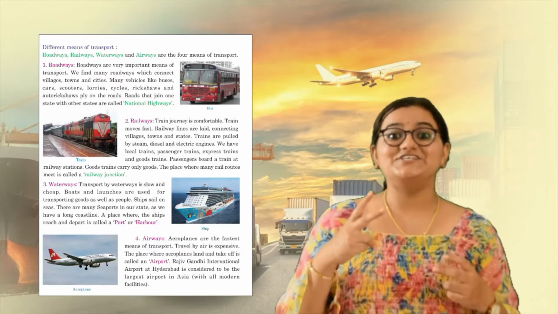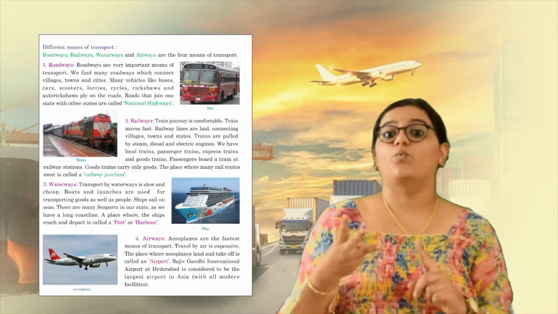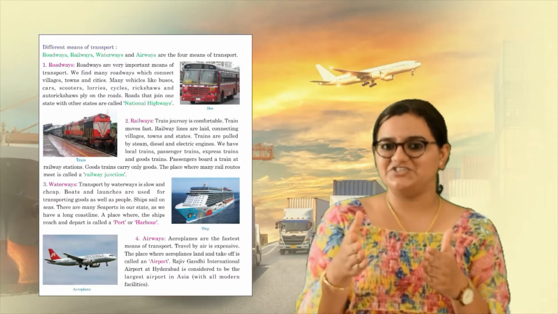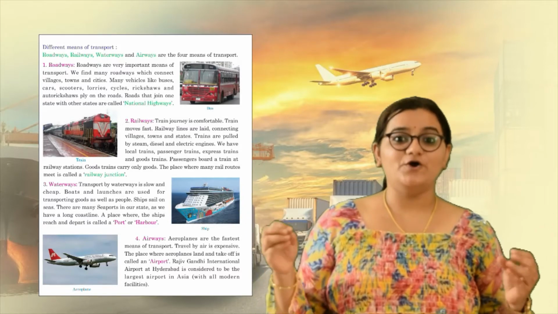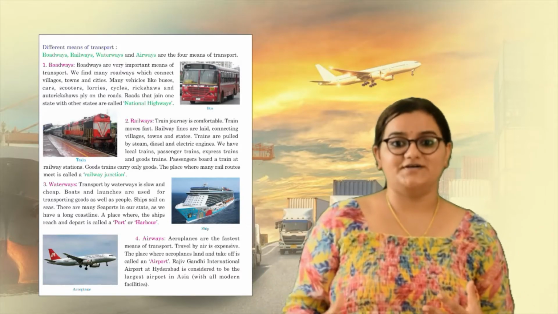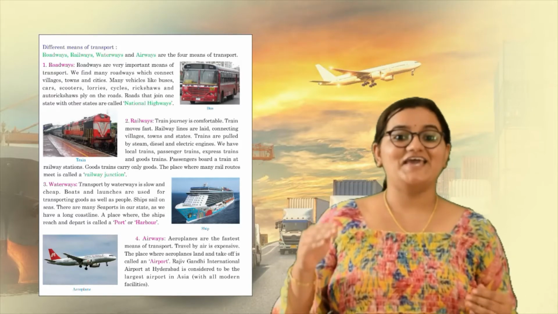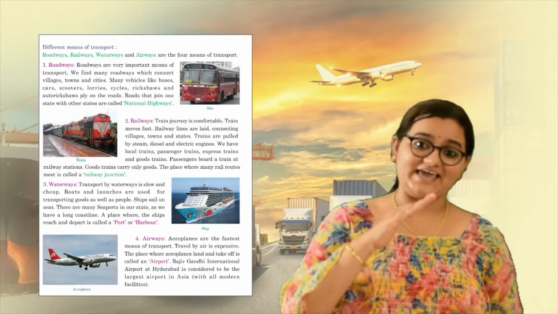Yes, the trains which travel on a rail. Then the waterways. What comes to your mind, children? Yes, the ships and huge boats which travel in water. And then we have finally, everybody loves this, airways. Yes, the aeroplanes which travel in the air.